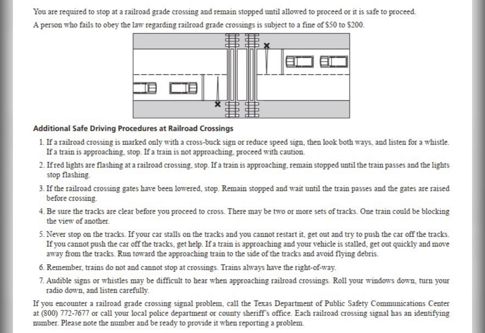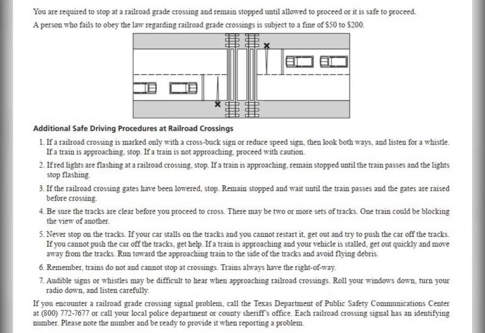6. Remember, trains do not and cannot stop at crossings. Trains always have the right of way. 7. Audible signs or whistles may be difficult to hear when approaching railroad crossings. Roll your windows down, turn your radio down, and listen carefully.